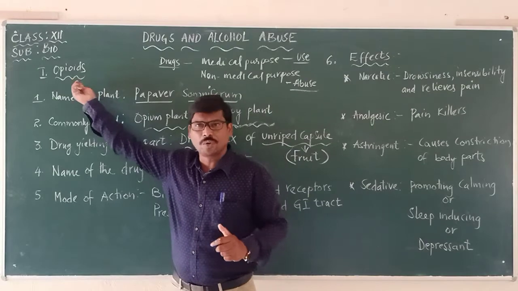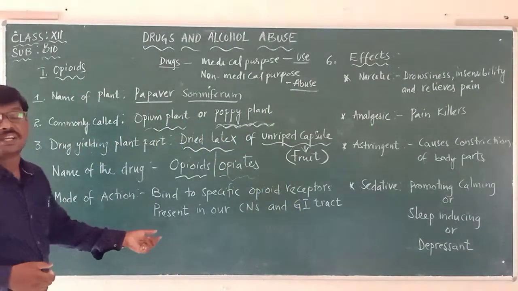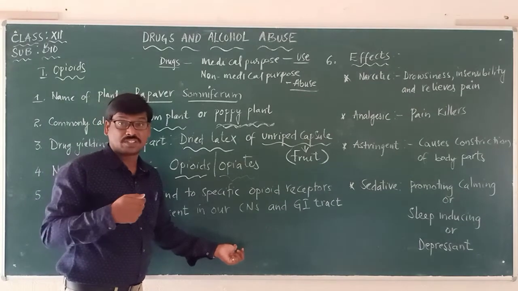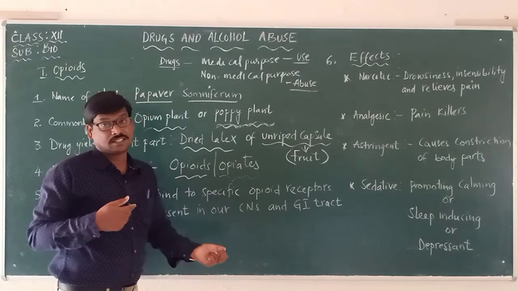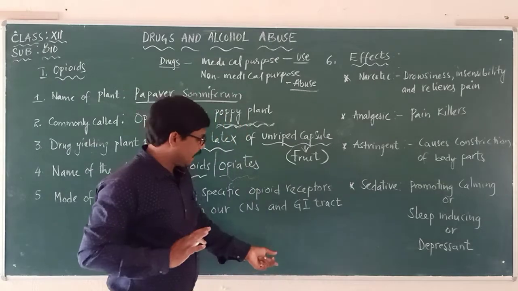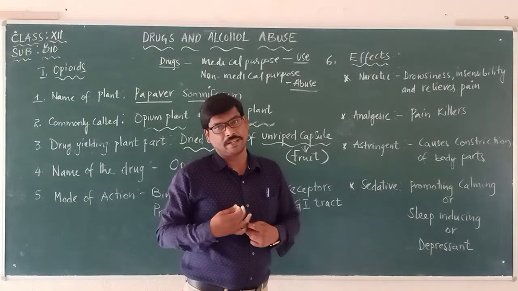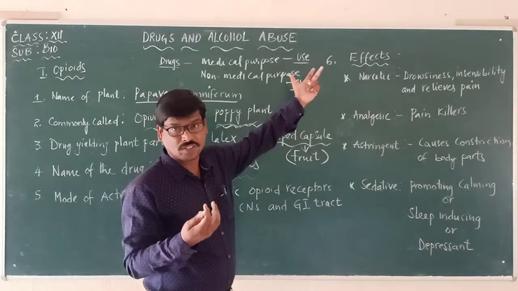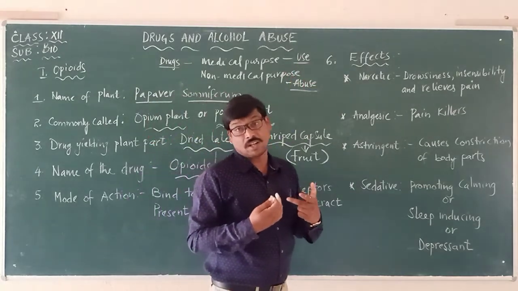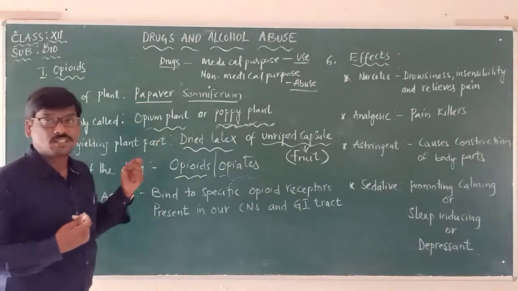So if you are looking at these opioids, we are saying that they act upon what? The central nervous system and also the gastrointestinal tract, by binding to what? Receptors of the central nervous system and gastrointestinal tract. Now, what is the effect? There are various effects that are shown by this particular drug called opioids.